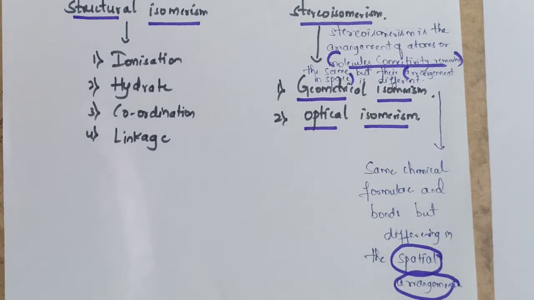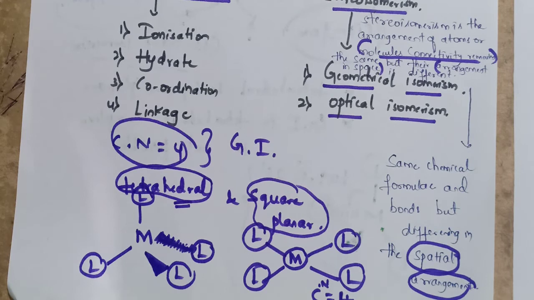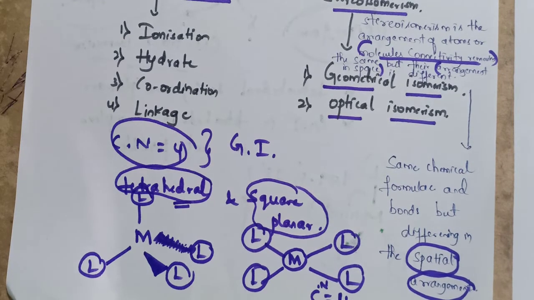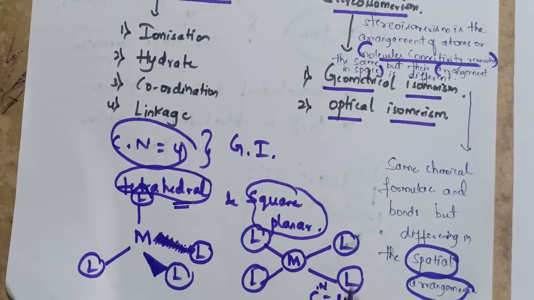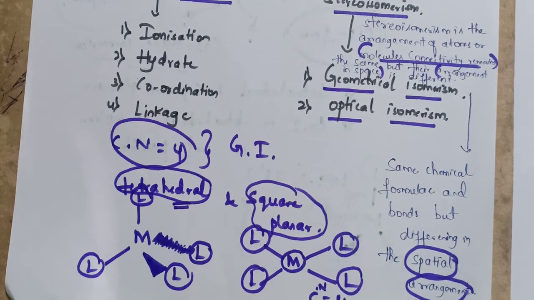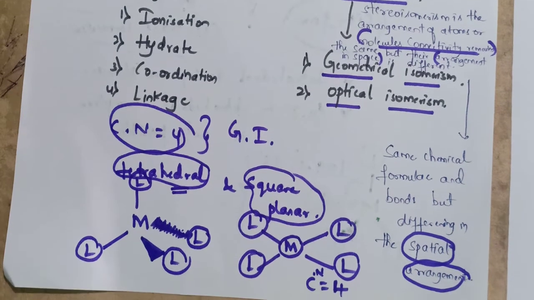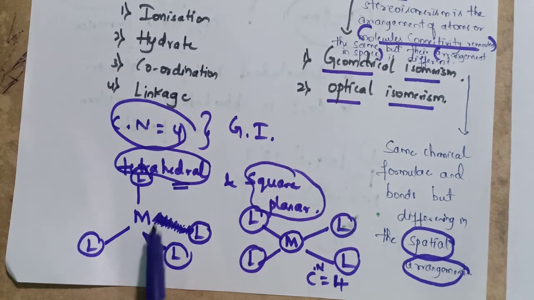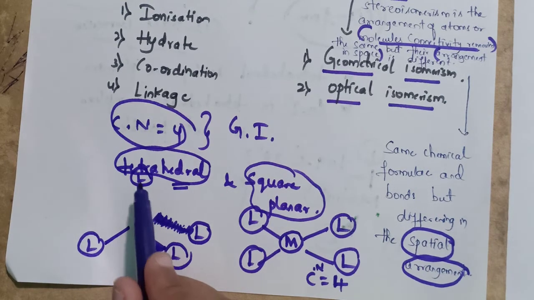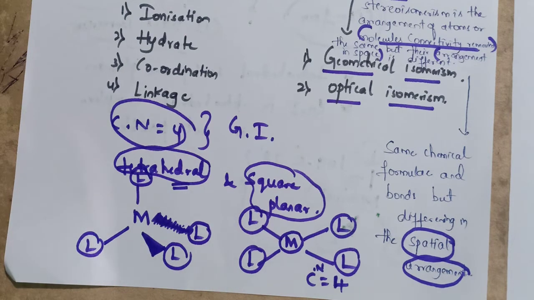Now we have to study about the geometrical isomerism in complexes of coordination number 4. Complexes of coordination number 4 exhibit 2 types of geometry, that is tetrahedral and square planar. If you observe the tetrahedral geometry, the coordination number is 4, so 4 ligands are present around the central metal atom. Here it is a metal ion and these are the ligands situated around the central metal atom.